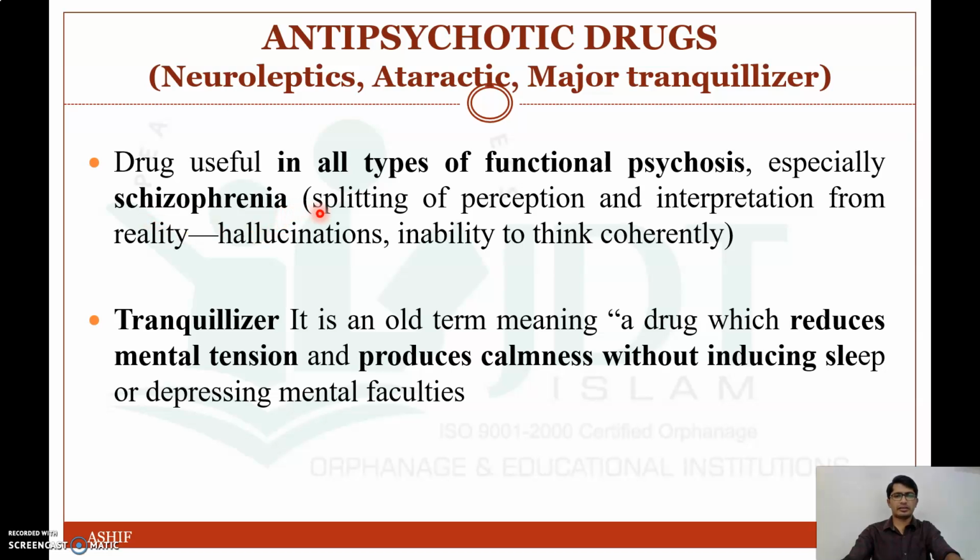In schizophrenia, there will be a splitting of perception and interpretation from reality, hallucination, and inability to think coherently. It is also known as a tranquilizer, an old term meaning a drug which reduces mental tension and produces calmness without inducing sleep or depressing mental faculties.